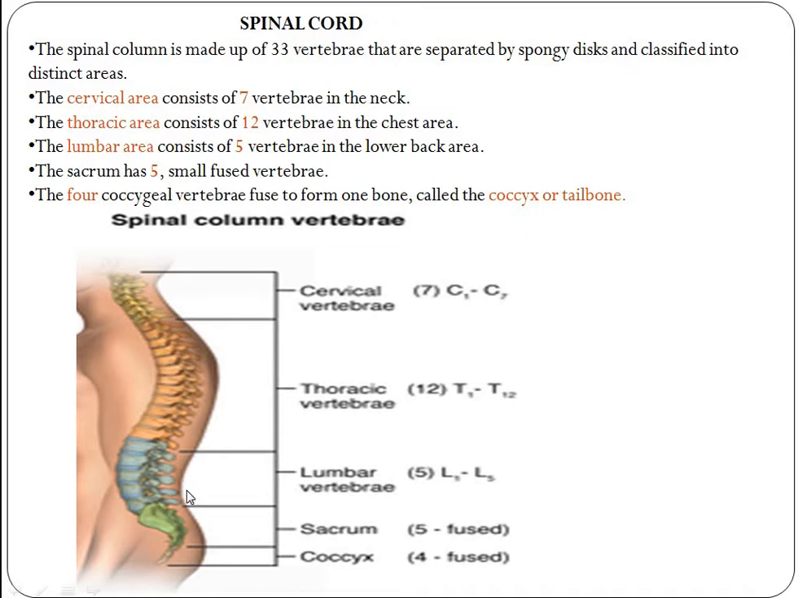Here in the thoracic area, 12 vertebrae are present. Next one, the sacrum, which is made of small fused vertebrae. Next, the coccyx. There are 4, but they are fused together to form one bone called the coccyx, or tailbone. Okay, this is all about the vertebrae. All these vertebrae are separated by spongy discs, present in between them. First of all, cervical, thoracic, lumbar, sacrum and coccyx. These are the vertebrae present in the spinal cord.